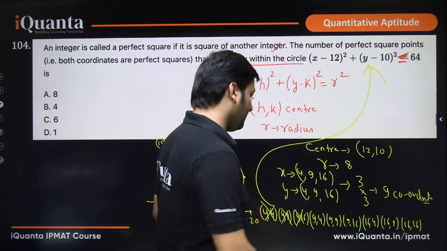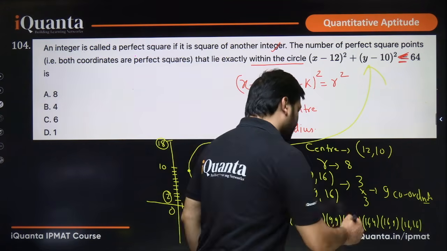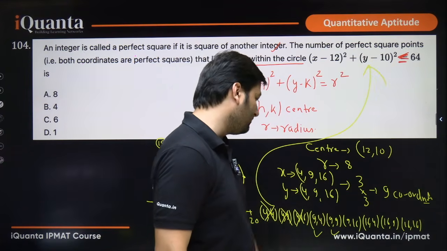So 36, 9, 45. This is going to satisfy, right? 9, 9. So 3 square, 1 square. This is going to satisfy. It will be less than 64. Yes or no? Less than or equal to 64.